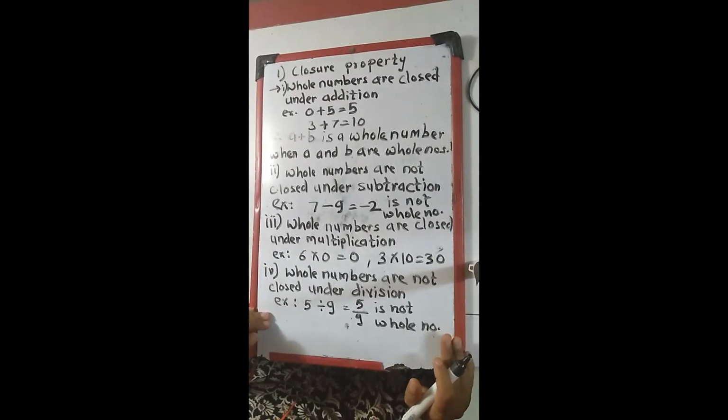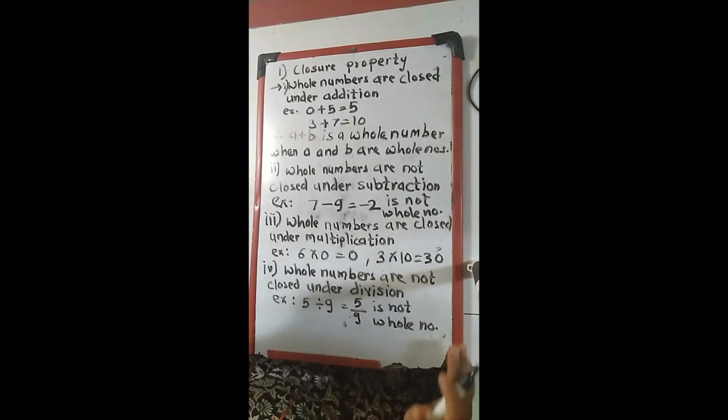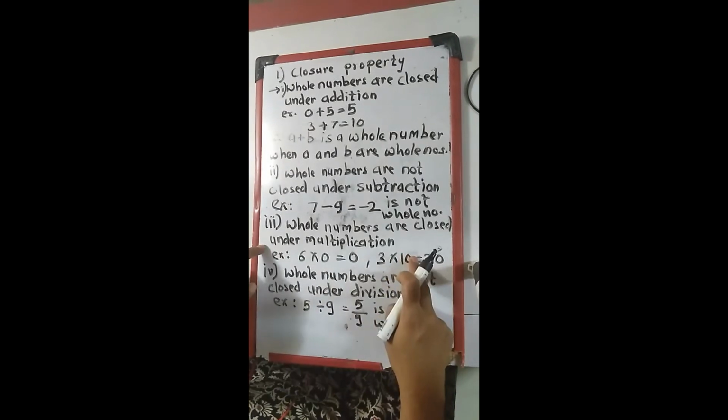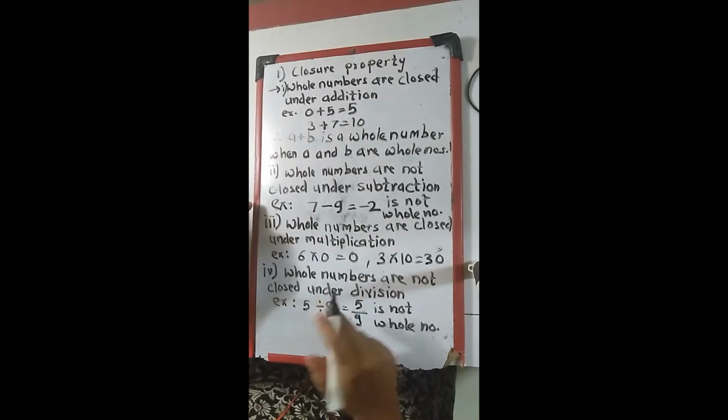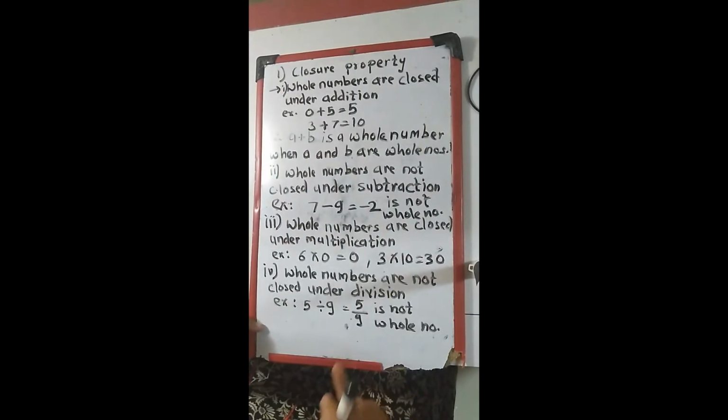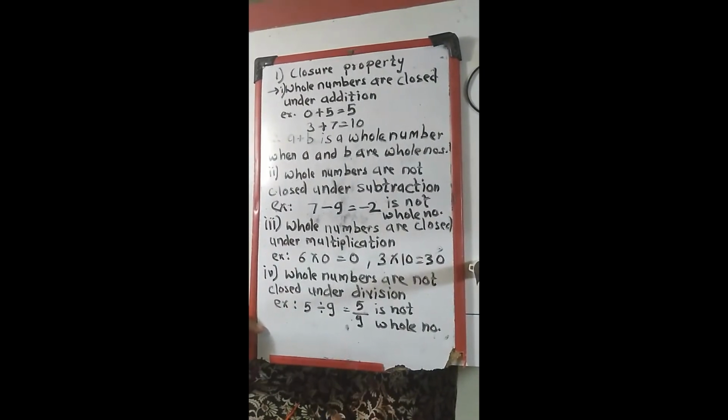So for whole numbers, the closure property is: whole numbers are closed under addition and multiplication, whereas whole numbers are not closed under subtraction and division. You have to note this down in your notebook. Okay.